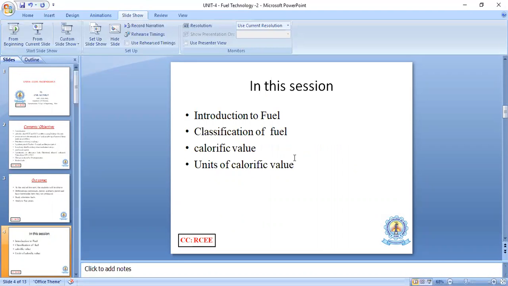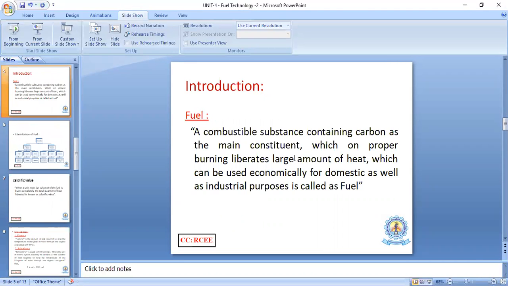Let us enter into the introduction. See, daily we observe a lot of energy being used. You know very well, energy is the capacity to do work. So this energy we can gain from a lot of sources, and those sources we can call fuels.